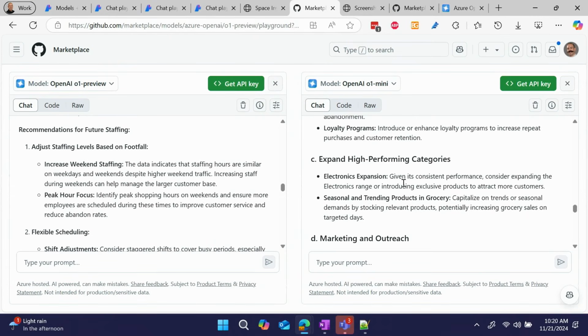But my meta point is that here in the GitHub Model Marketplace, you can try this right now. You don't have to deploy anything. You can try all these other models, not even just these O1 models, GPT-4o. You can try the new Mistral small language model, which just showed up in here. The Llama models are in here. Phi 3.5 Vision is in here, so you can try some of the multimodal models. But this is a quick and easy way to smoke test a whole bunch of these different models. Back to you.